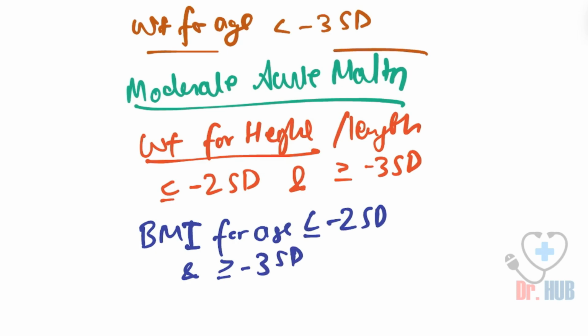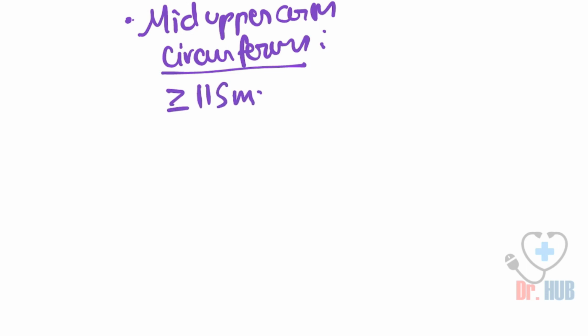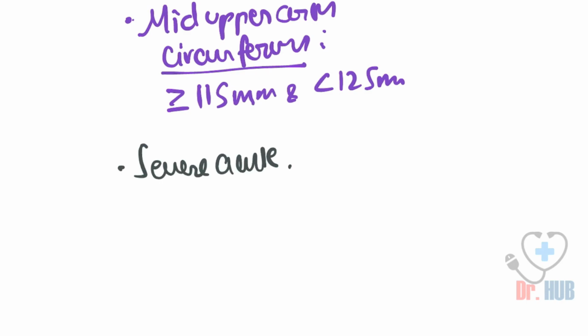Then we look at the mid upper arm circumference. In moderate acute malnutrition, the mid upper arm circumference is greater than 115 mm and less than 125 mm. Then we move on to SAM, that is severe acute malnutrition.